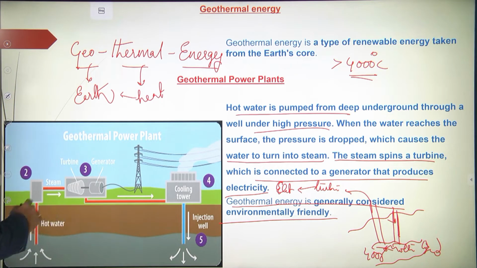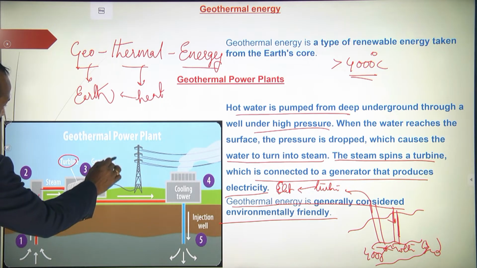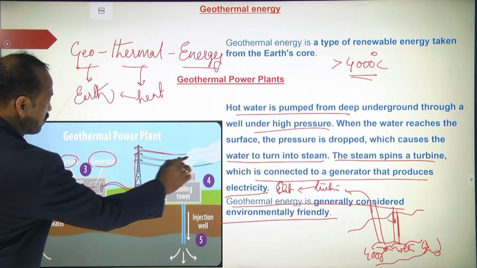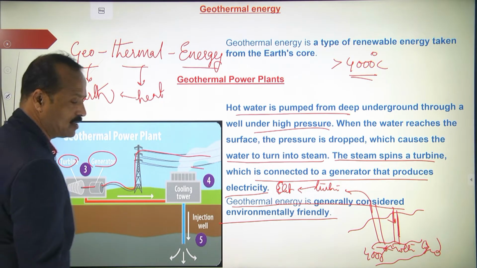So here you see, hot water is pumped from here, so it will be converted into steam, and this steam is used to rotate the turbines, and this turbine generates the electricity, and this electricity is supplied to this one. Okay, so in this way geothermal power plants work.